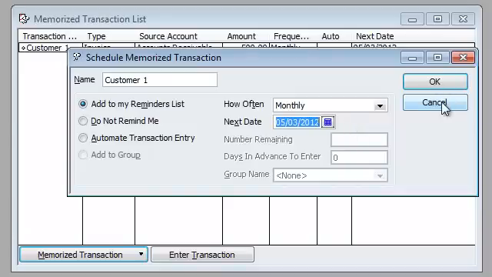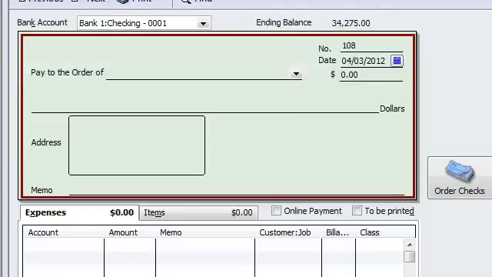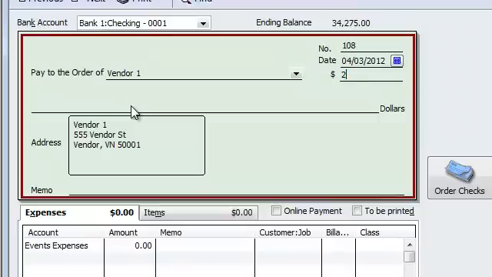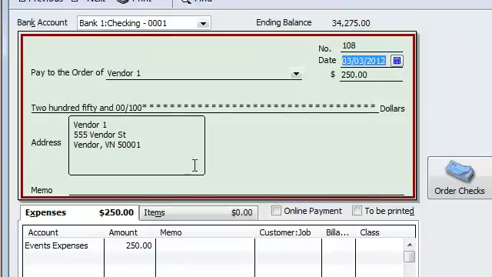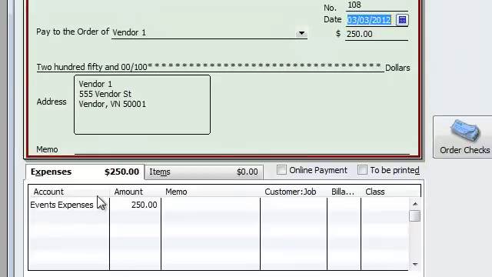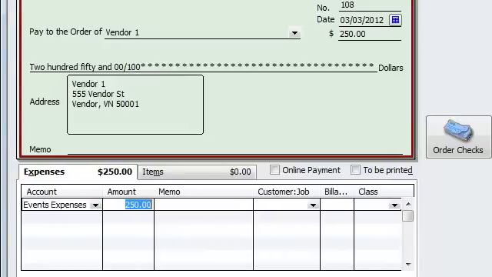And that's pretty much it. So that's customer. I'm going to show you one more example on how to do it for a bill or an expense, a check. It's pretty much the same philosophy. Just a different section. So I'm going to give you a quick show right now. Alright, there you go. I'm at writing checks. Same deal. I'm going to go ahead and pick vendor 1, $250. I'm going to change this to March the 3rd again. And we'll just call it events expenses. Really doesn't matter. Now the idea is I have everything now.